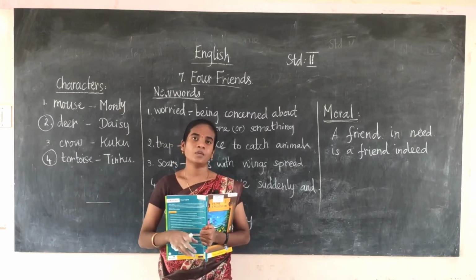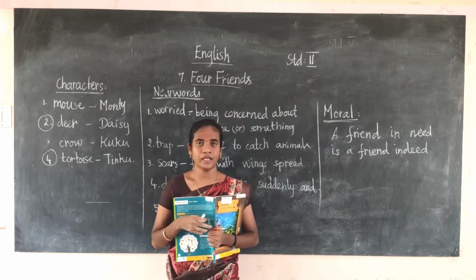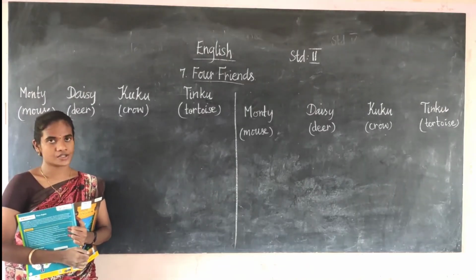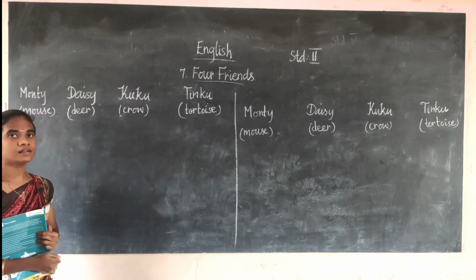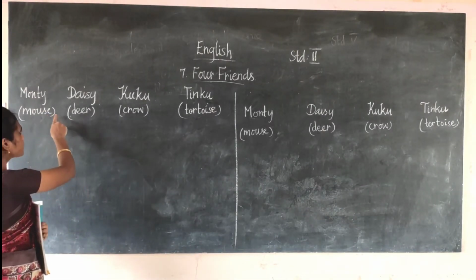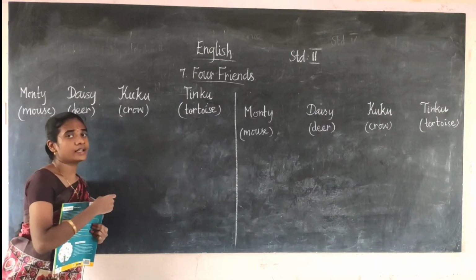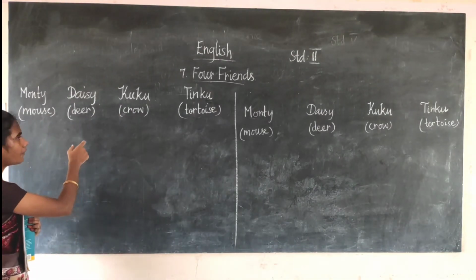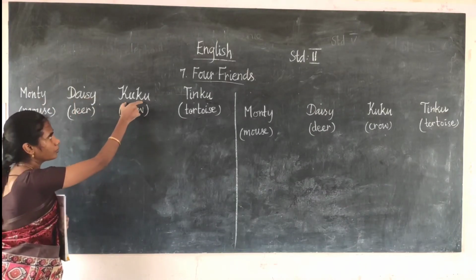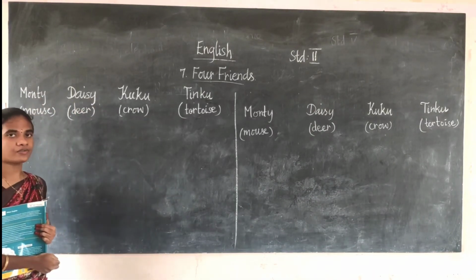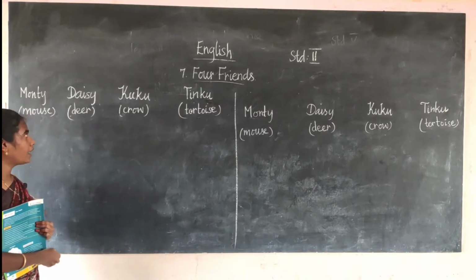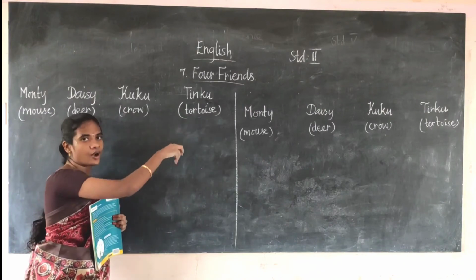Now I am going to tell you the story in short. Students, I will tell you the outline of the story. In a jungle there lived three friends: mouse, deer, crow. Mouse named Monty, deer named Daisy, crow named Cuckoo. They became very good friends. They lived near the lake and played together.